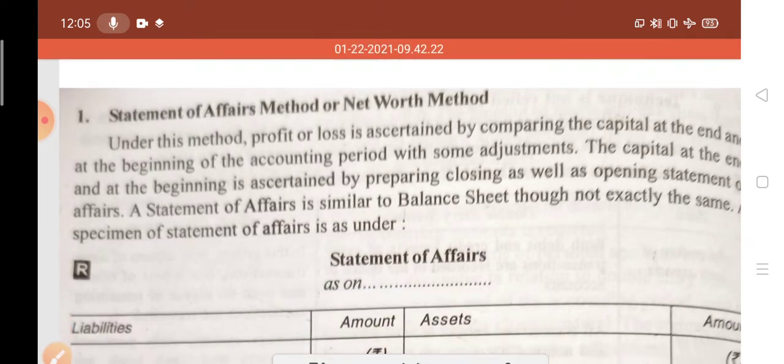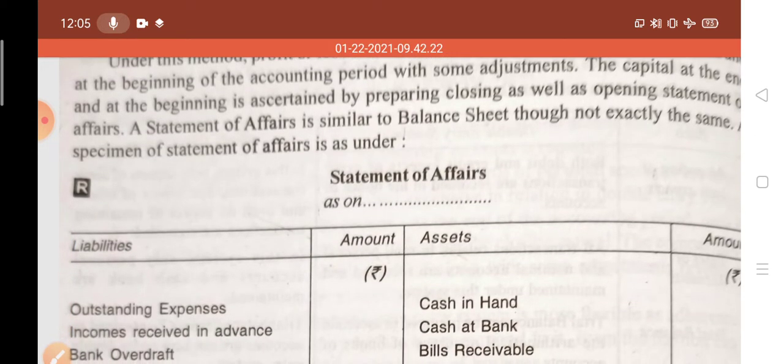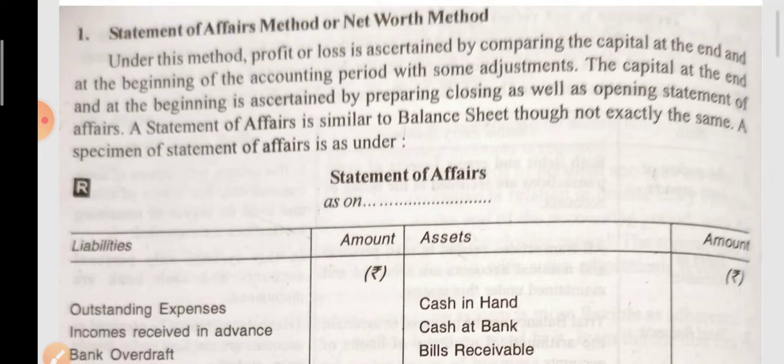Now, how do you make a statement of affairs? See children, statement of affairs is similar to the balance sheet but not exactly the same. Why? Because in balance sheet, as you know, both sides are always equal. But in statement of affairs, both sides are not equal. But the format or specimen of the statement of affairs is the same as balance sheet.